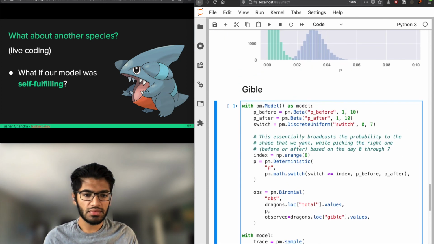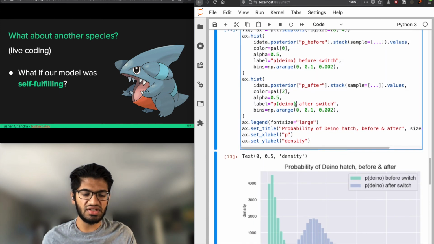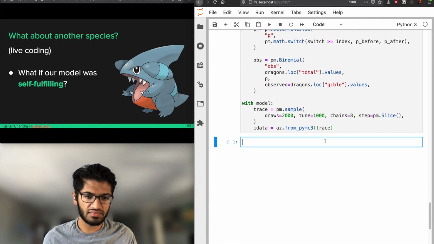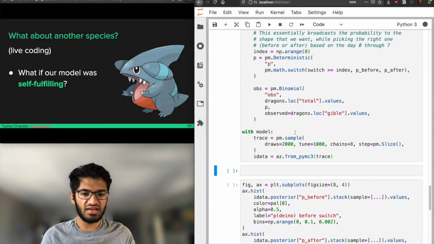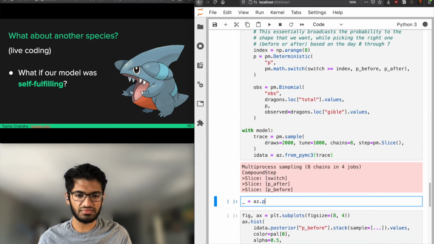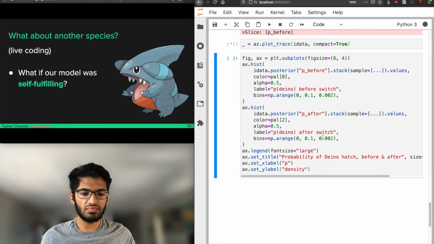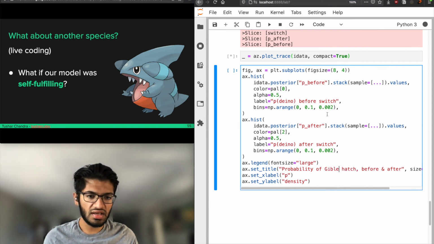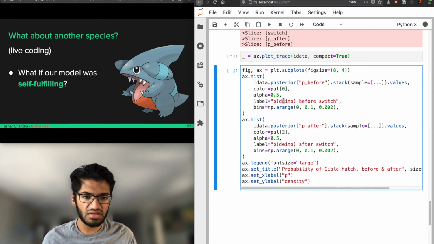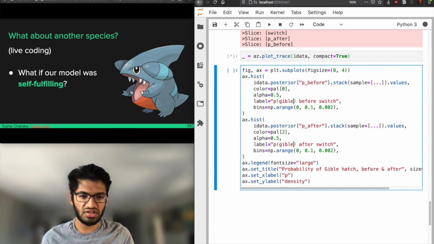Then what we're going to do is start sampling and make the same plot. We want Gibble, Gibble, Gibble. Okay.